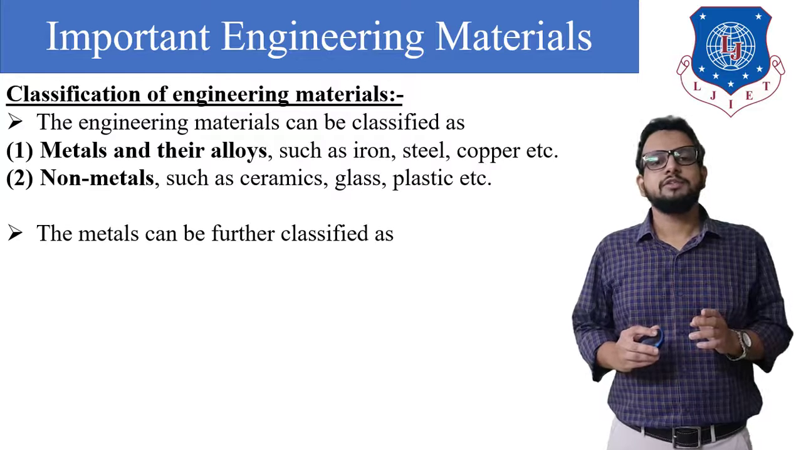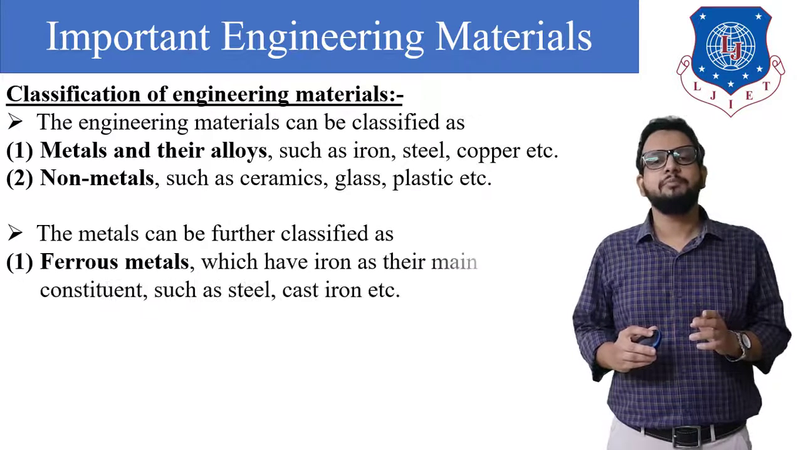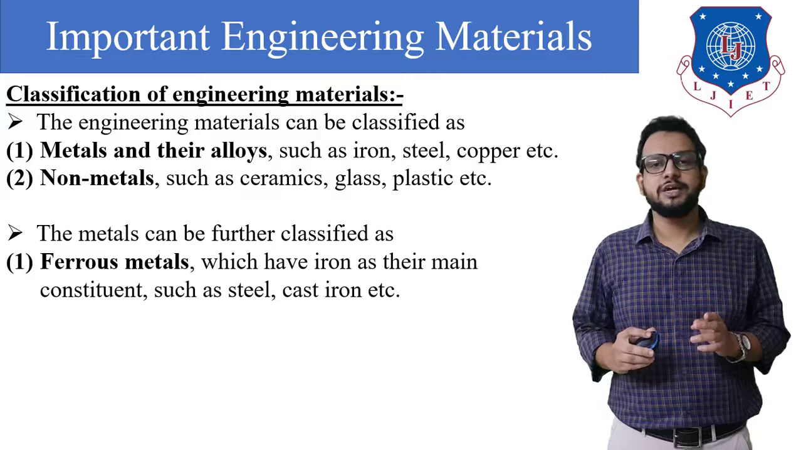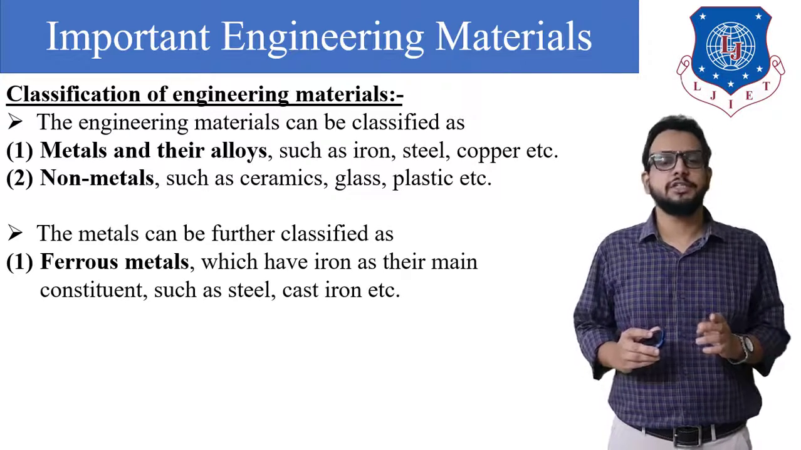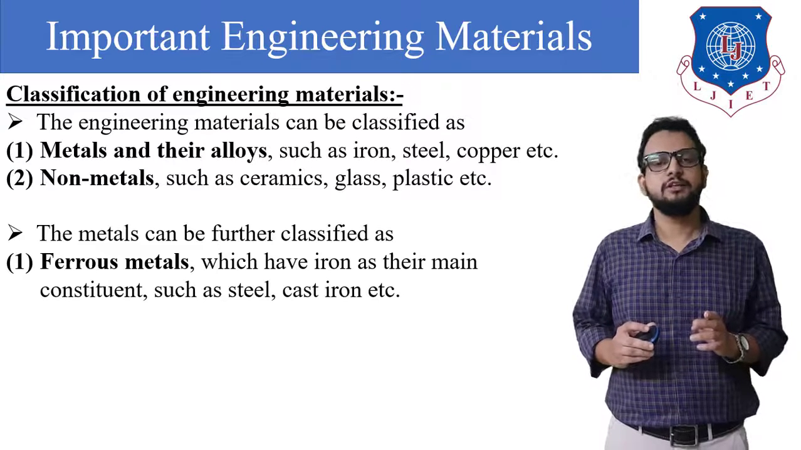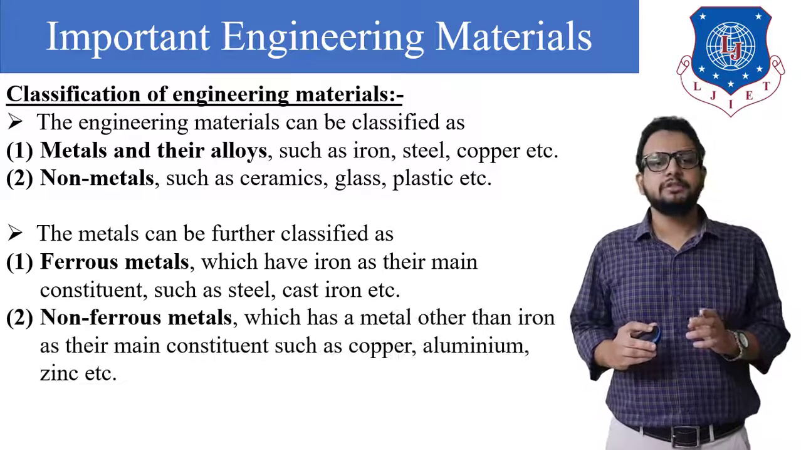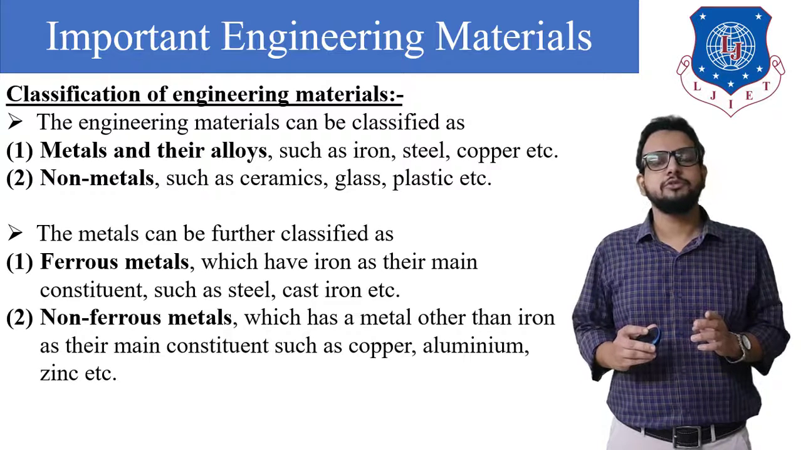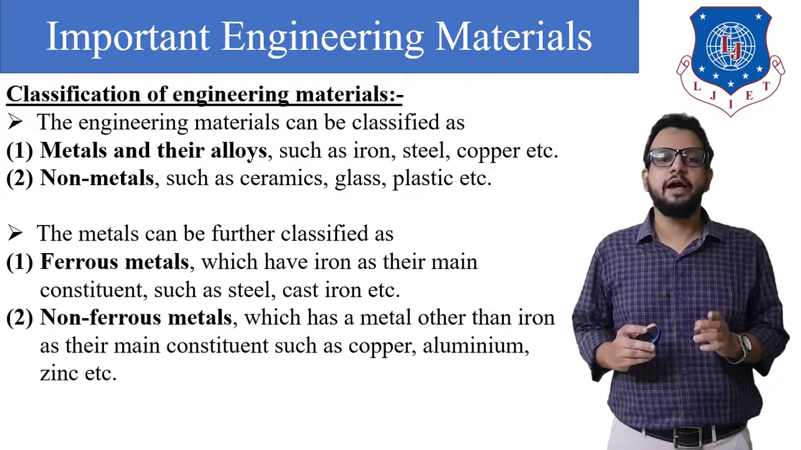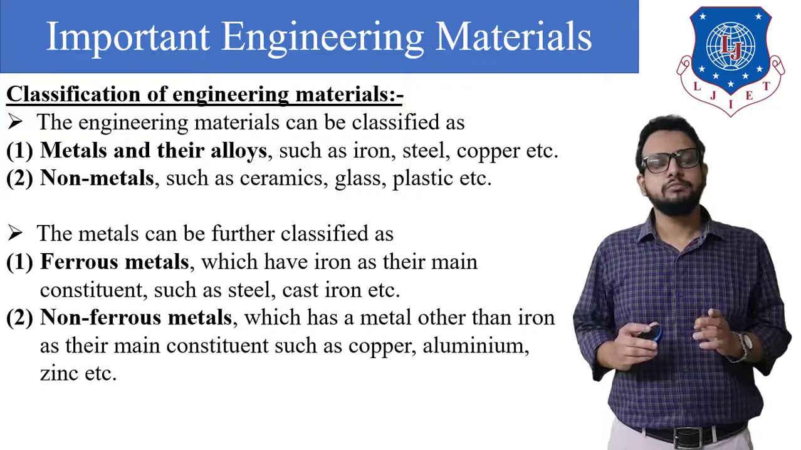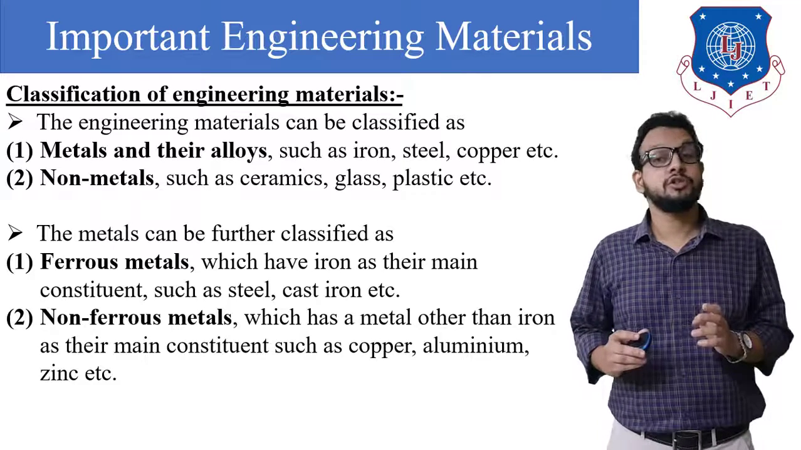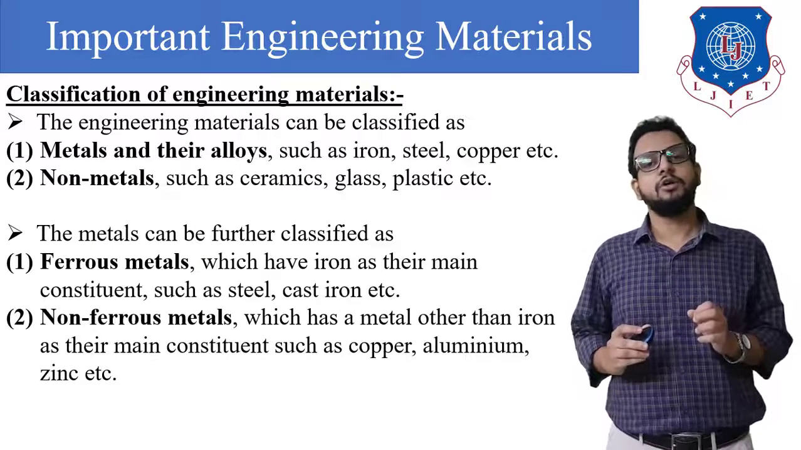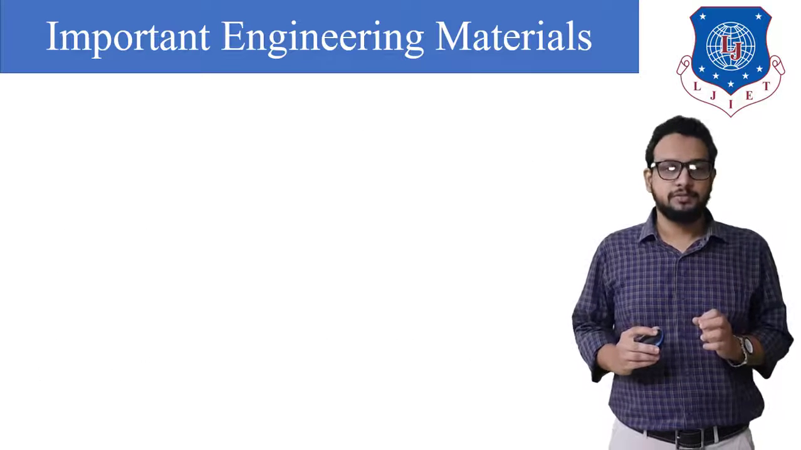Now, these metals can be further classified into two types. The first type is ferrous metals, which have iron as their main constituent, for example, steel and cast iron. Second is the non-ferrous metals, which have a metal other than iron as the main constituent, such as copper, aluminium, zinc. That is, the metals which do not contain iron are called non-ferrous metals.